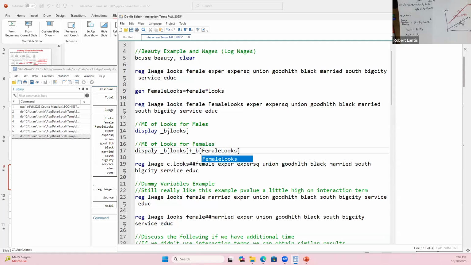Now, I could do that from this regression where I didn't create my own variable, but now I have to remember that this is actually c.looks#1.female, and it just gets a little bit harder to deal with. That's why I always say, when we're running these nonlinear models, yes, you can do it without actually creating the variables, but when it comes to actually using those coefficients in Stata, it's probably a little bit easier to create them yourself.